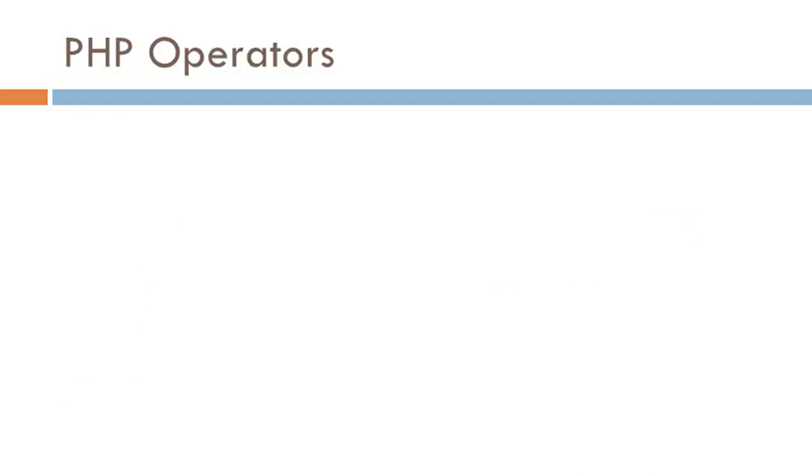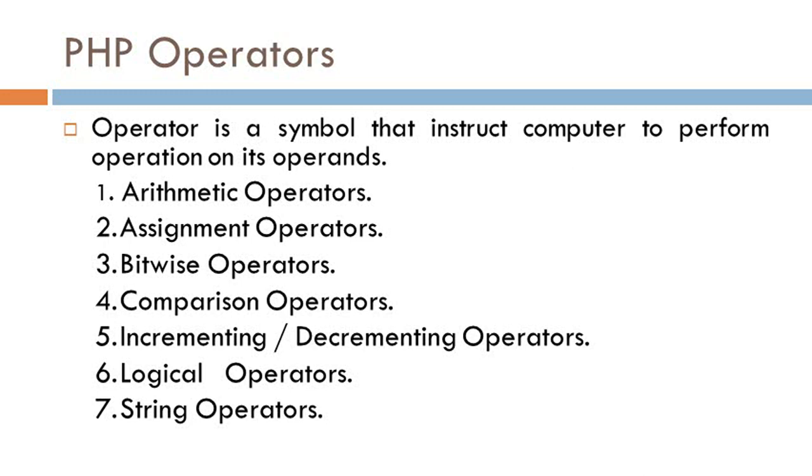Next is PHP operators. An operator is a symbol that instructs the computer to perform various operations like arithmetic, logical, and bitwise operations on its operands. The operators supported by the PHP language are arithmetic operators, assignment operators, bitwise operators, comparison operators, increment or decrement operators, logical operators, and string operators.